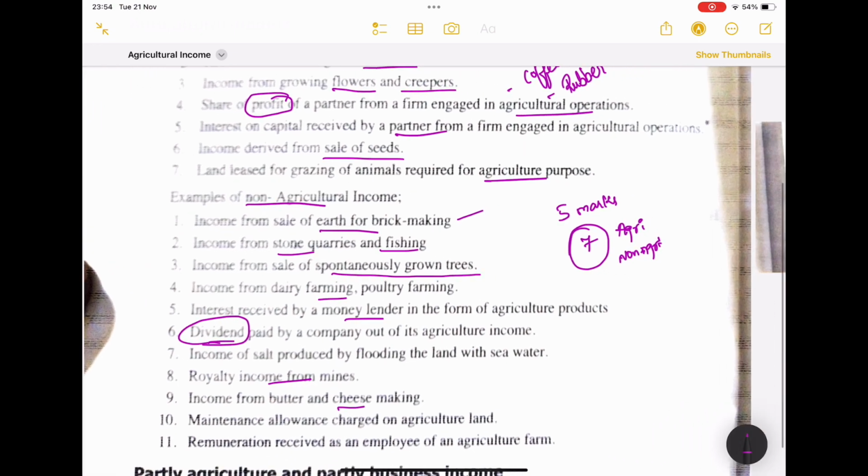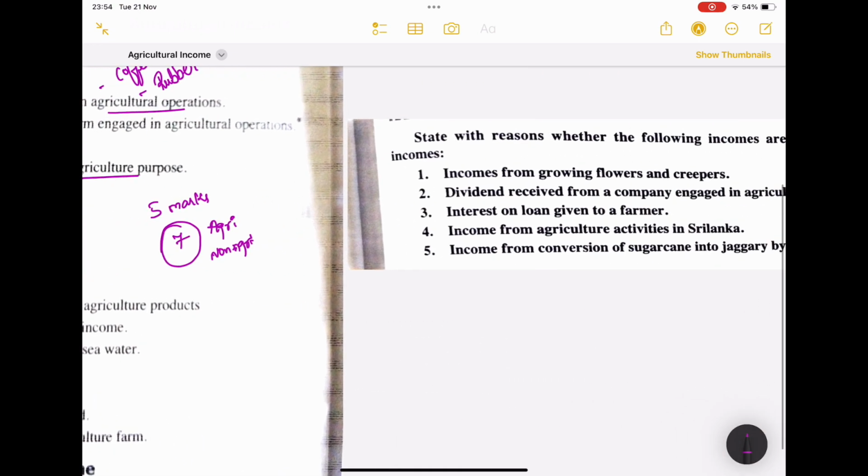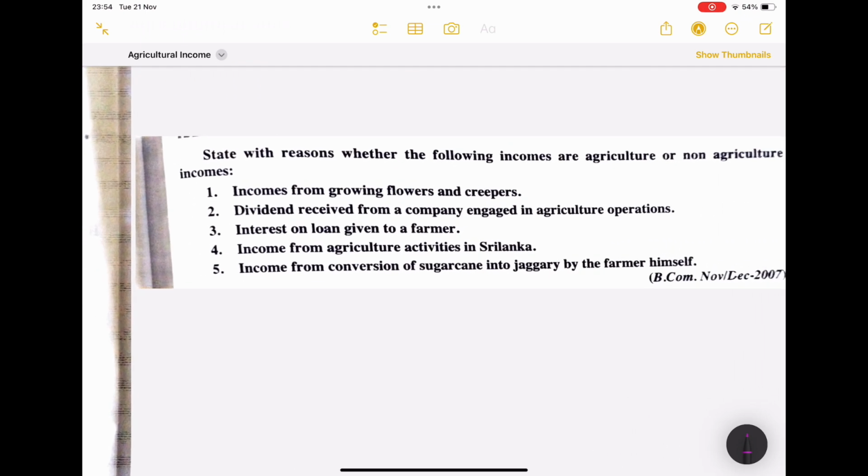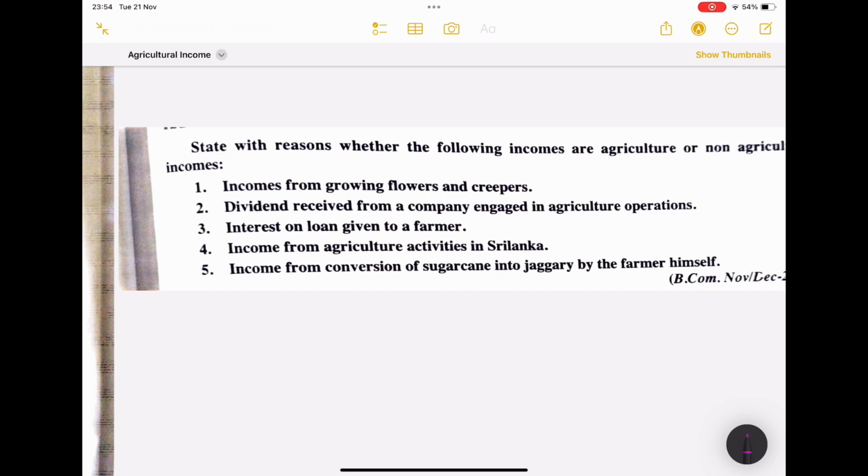examples. If I move on to the next slide, I'll solve a few problems and give the solution. How you have to write in the exam: you have to write the statement, give a hyphen, and then write agricultural or non-agricultural. Okay, income from growing flowers and creepers. Just now we read in the examples, isn't it? So it is an agricultural income.